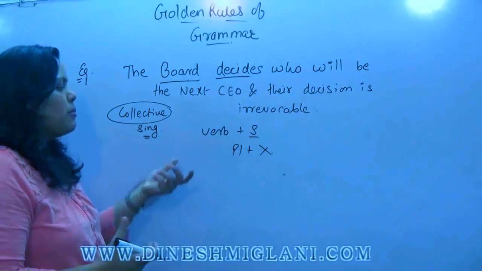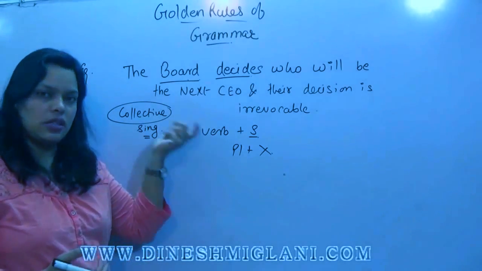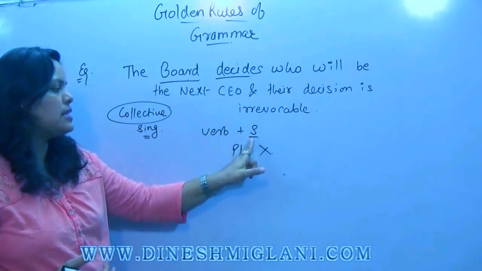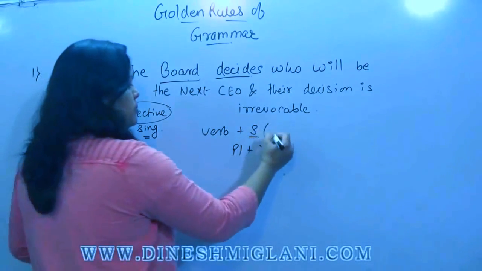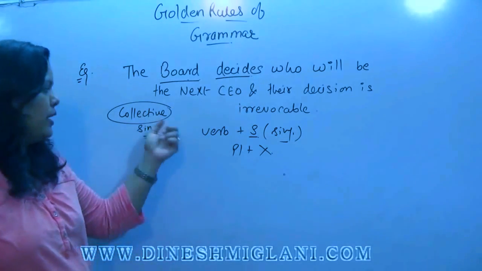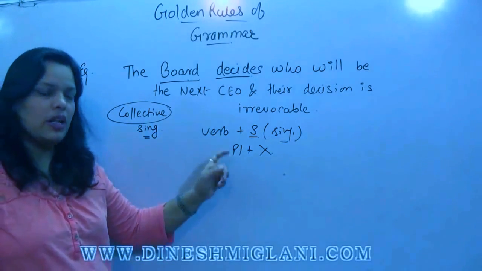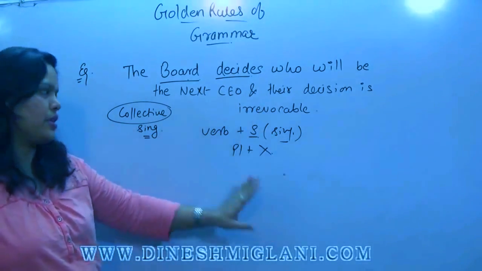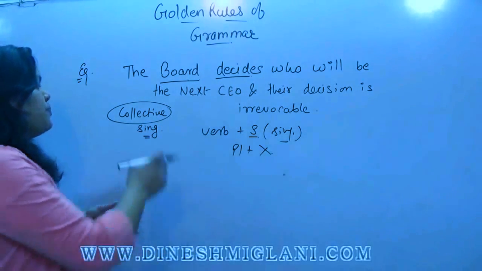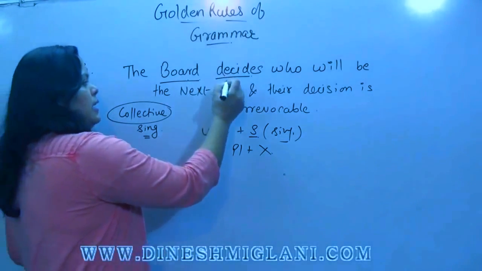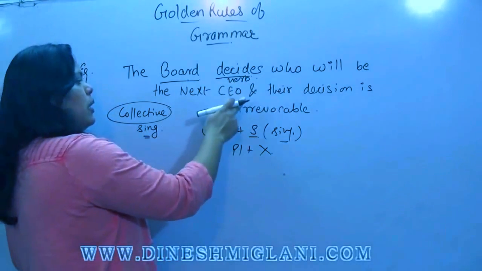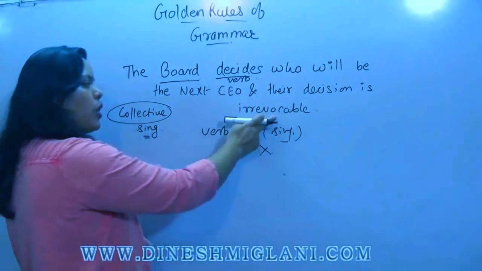Whenever our subject is single, the verb is also single, and the verb carries S in singular form, like decides. And when the verb is plural, we remove S after it. So it will be decide if it is in plural form. So the board decides who will be the next CEO, and their decision is irrevocable.